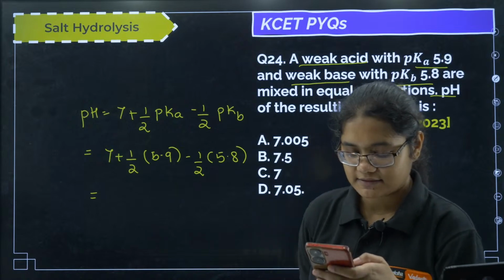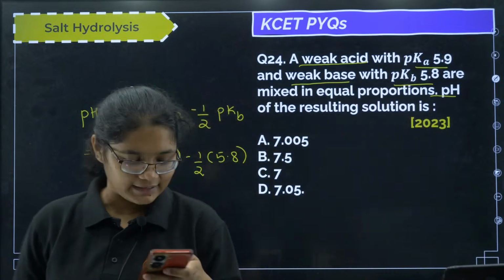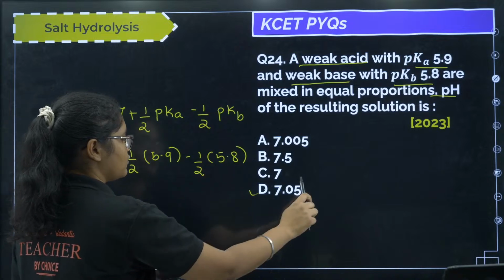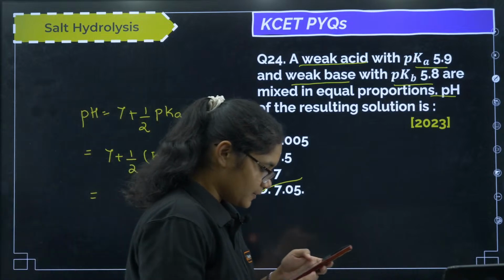Okay, what will be the answer for this one? D. Those who are saying D, it is correct. I have already written the formula, solve it. You will get option number D here.